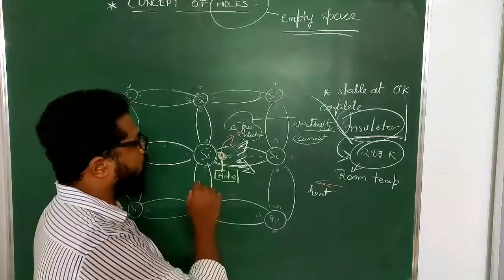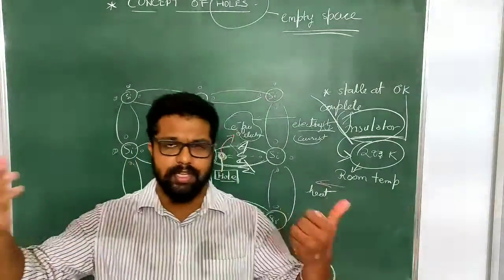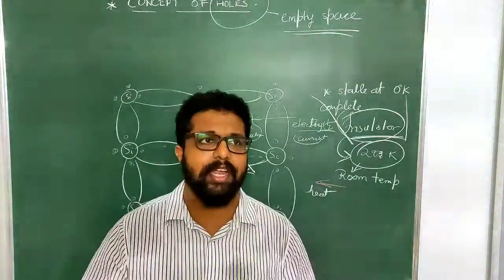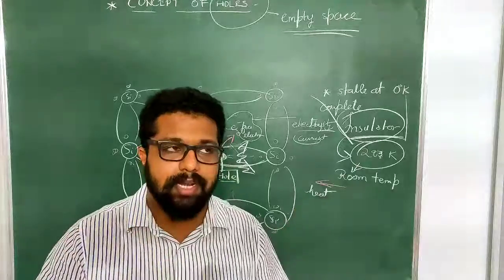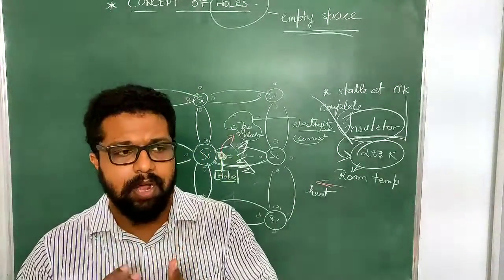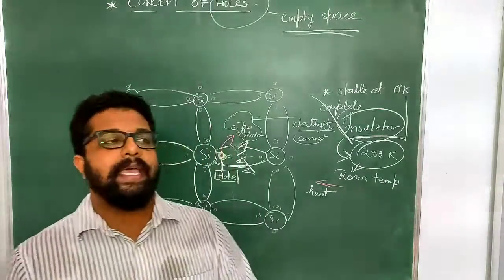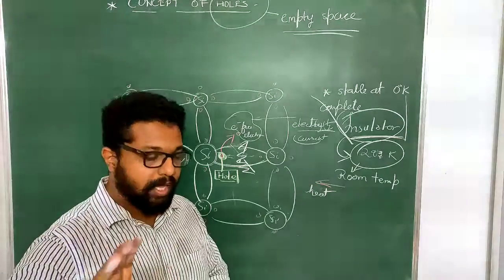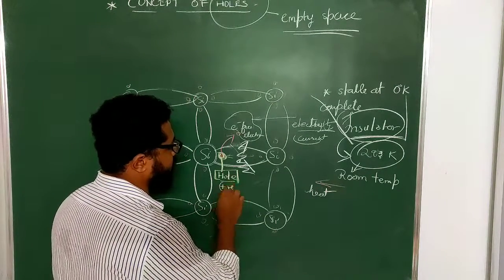Okay, so now what is this hole? This is a vacant space created by the electron when it gains energy, jumps off and breaks the covalent bond. Or I can also tell it in simple words: a vacant space created by an electron after the breaking of a covalent bond is nothing but a hole. And also it is just an empty space, okay, but it behaves like a positive charge.